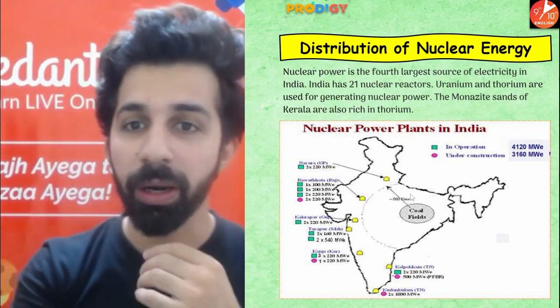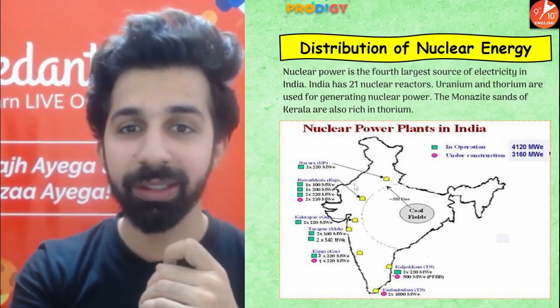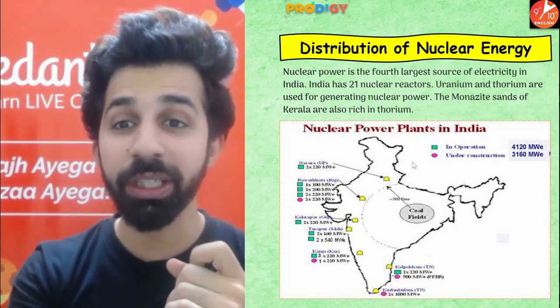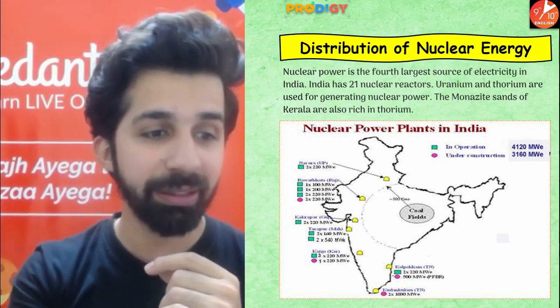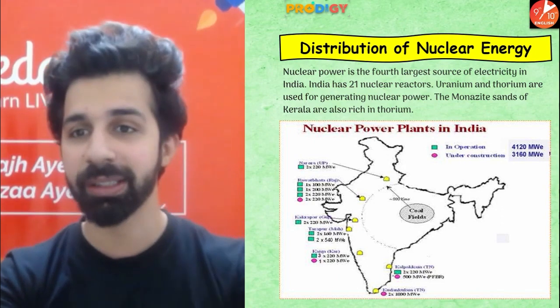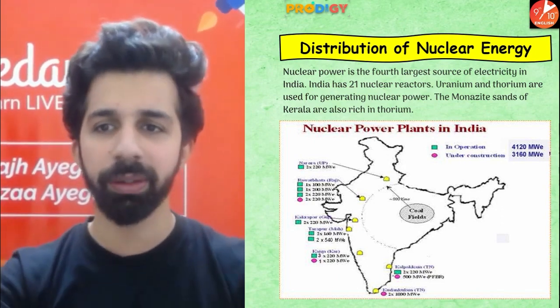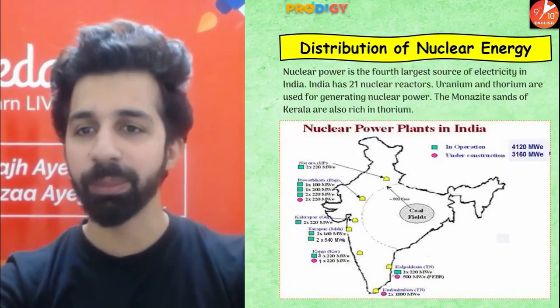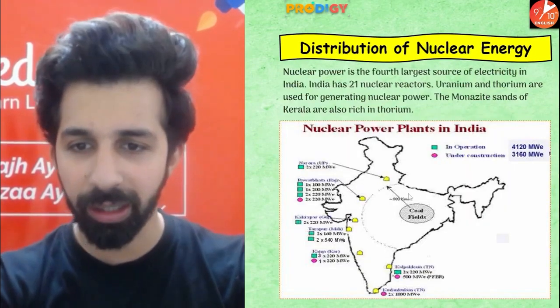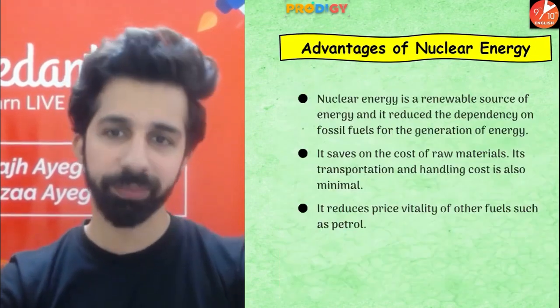So guys, nuclear power is the 4th largest source of electricity in India, and India has 21 nuclear reactors. Yes, 21 nuclear reactors, and mostly uranium and thorium are used for generating nuclear power. And the monazite sands of Kerala are very, very rich in thorium.